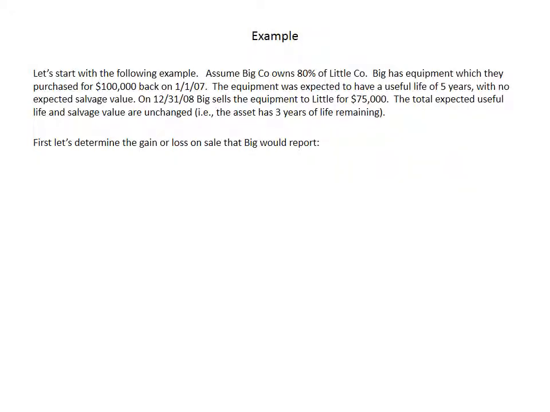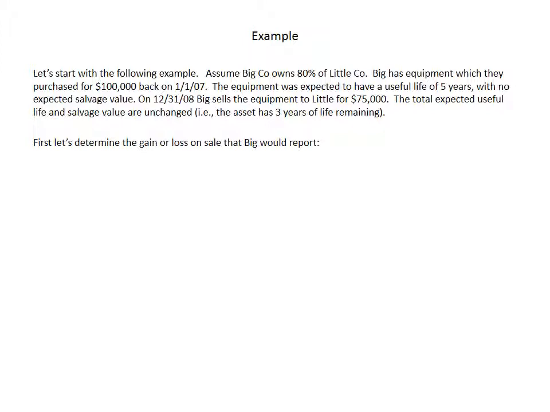Assume that Big Company owns 80% of Little. Big has equipment which they purchased for $100,000 back on January 1st, 2007. The equipment was expected to have a useful life of 5 years with no expected salvage value, and let's assume straight line depreciation through all this. So $100,000 minus zero salvage over 5 years would be $20,000 annual depreciation.